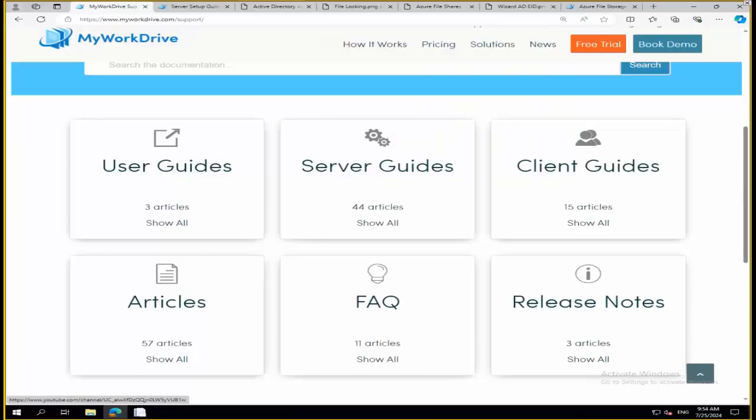I want to start just by mentioning some important distinctions between version 7 and our earlier server versions, and that's really the introduction of the ability to use Entra as an identity provider, so you don't need an Active Directory and domain controllers, and the introduction of connections to Azure Storage with API. Previously, all of our connections to storage had either been SMB with NTFS permissions or the connections that we use to OneDrive and SharePoint, but we've now got connections to Azure Storage. So let's get into setting up your server.